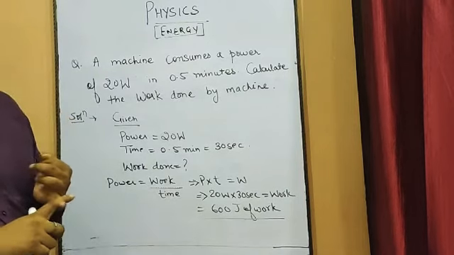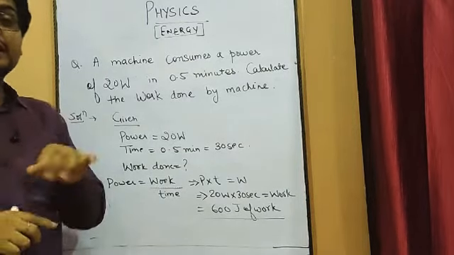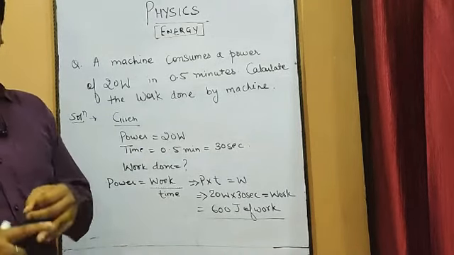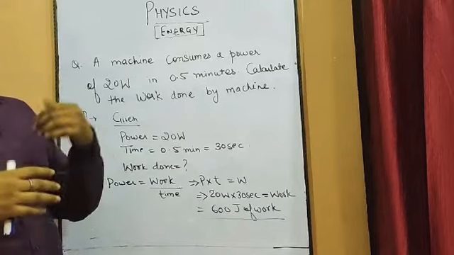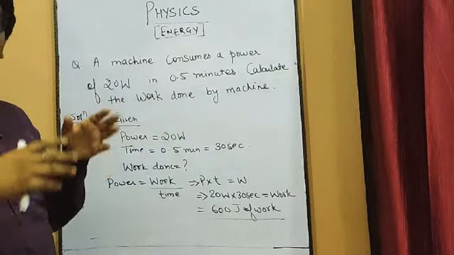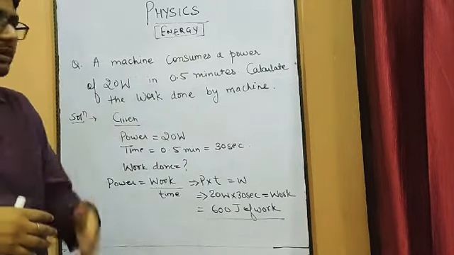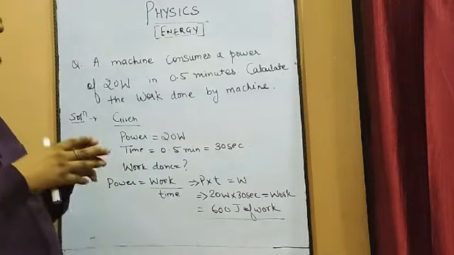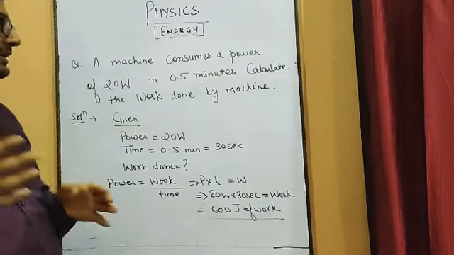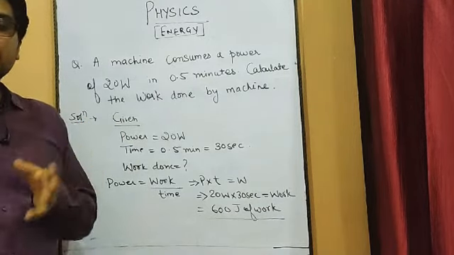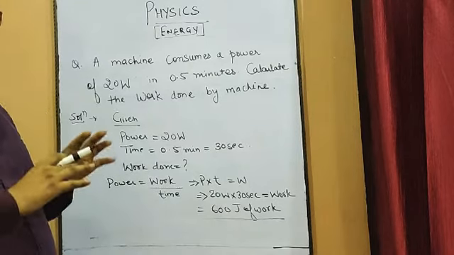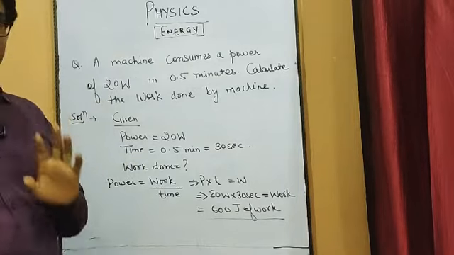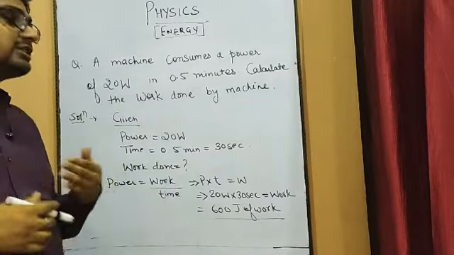So this is about this chapter. We have discussed work also. We have discussed conditions under which the work can be done, conditions under which the work cannot be done. Then we have discussed energy, various types of energies. Then we have discussed transformation of energy from one form to another form, how energy gets transferred. Then we have talked about power also, and then we have discussed differences between power and energy and some numericals also. So these are the things which you have to study so that you can understand the whole concept of this chapter. Try to solve some simple numericals so that you can learn the things in more detail.